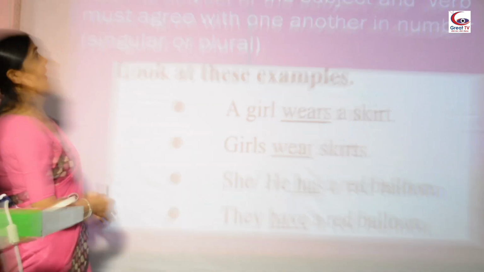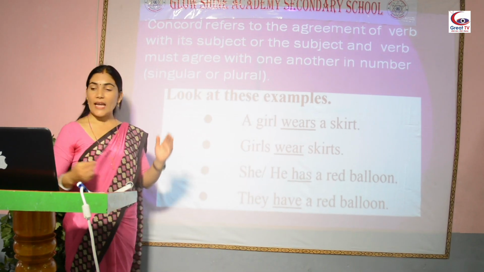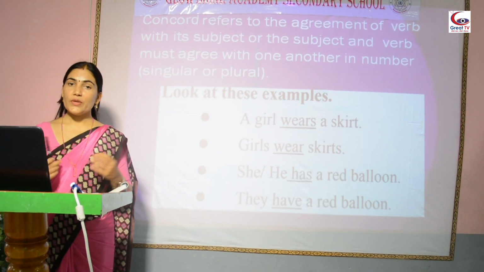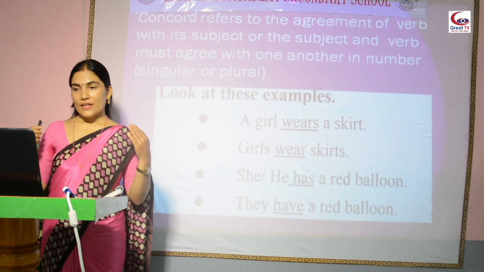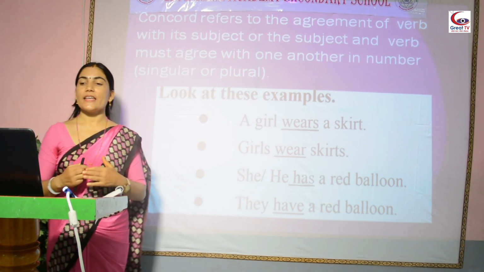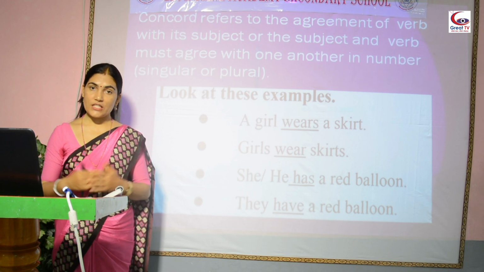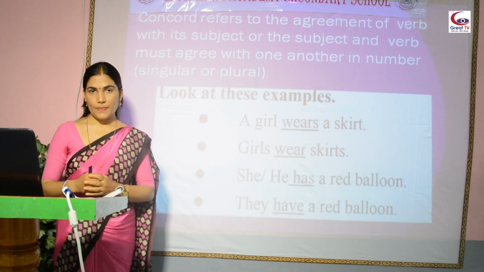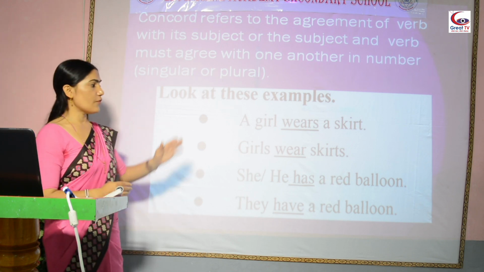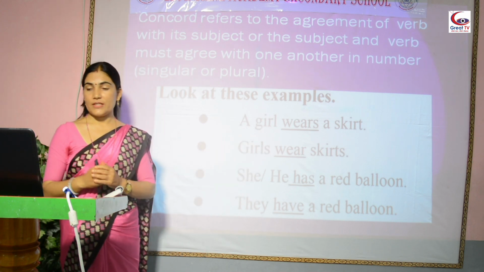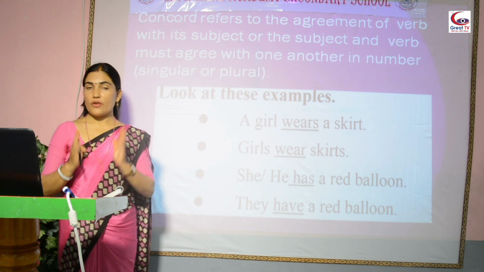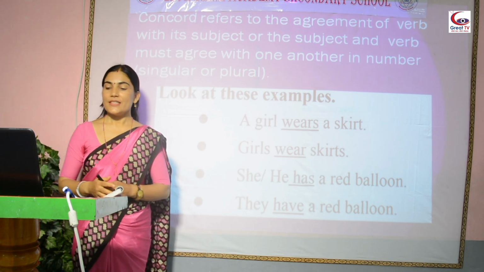Now look here. Concord refers to the agreement of verb with its subject; the subject and verb must agree with one another in number, singular or plural. The subject of the verb must match with the verb of the sentence. Please keep this in mind while making sentences.